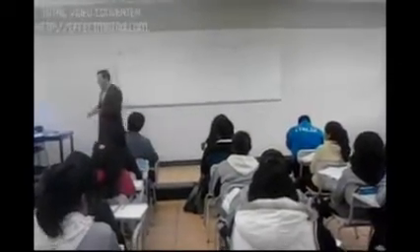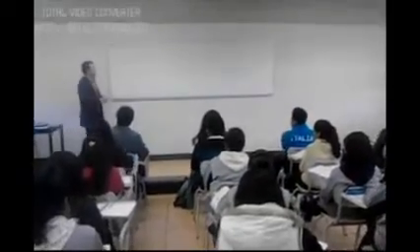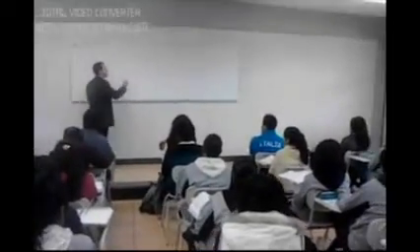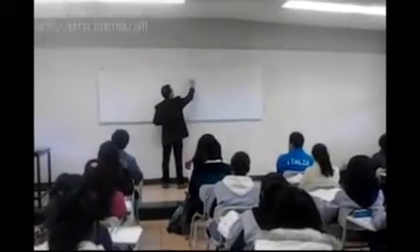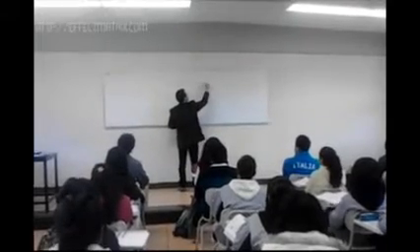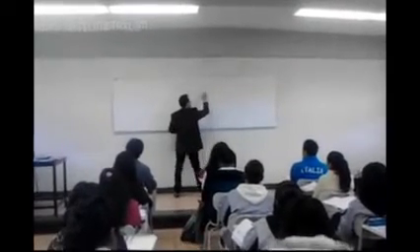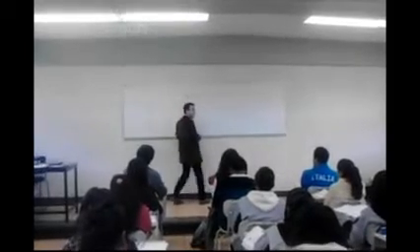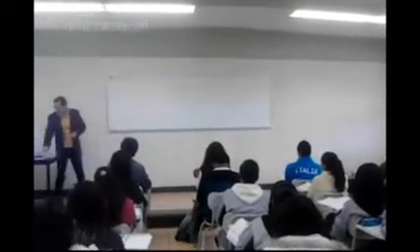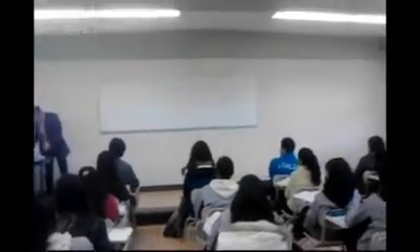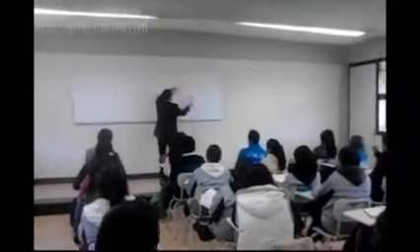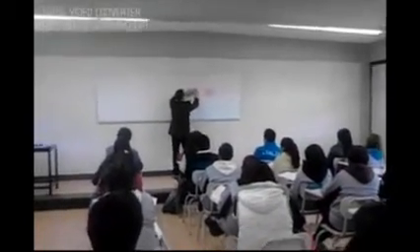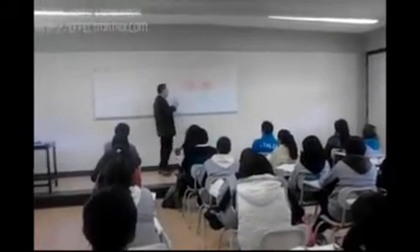Okay, let's continue with the simple past. In English, when we want to form simple past statements, we know that we use verbs, right? So these verbs equal actions. And in English, we have two types of verbs. Did you know that we have two types of verbs? We have regular verbs and we have irregular verbs. The regular verbs, they have a French origin, and the irregular ones, they have a German origin. Okay, so we have two types of verbs.